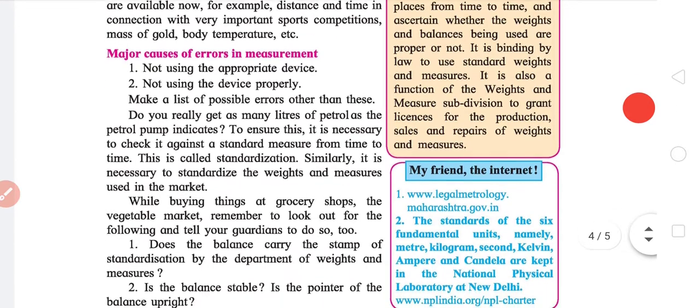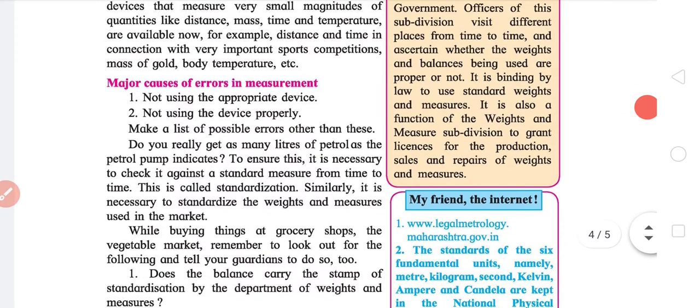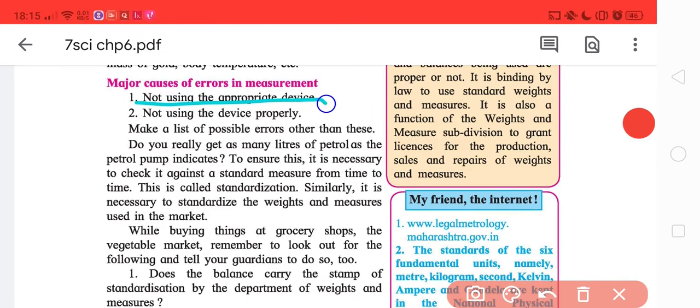Now, major causes of errors: not using the appropriate device. For example, trying to use the device used to measure the weight of potatoes to measure the weight of gold. The result won't be incorrect, but you won't use a machine which is designed for tens of kgs for some grams. And second, not using the device properly. Maybe the person doesn't know how to manage the device, because sometimes the devices that are digital, for example operated with buttons, do really have some issues.